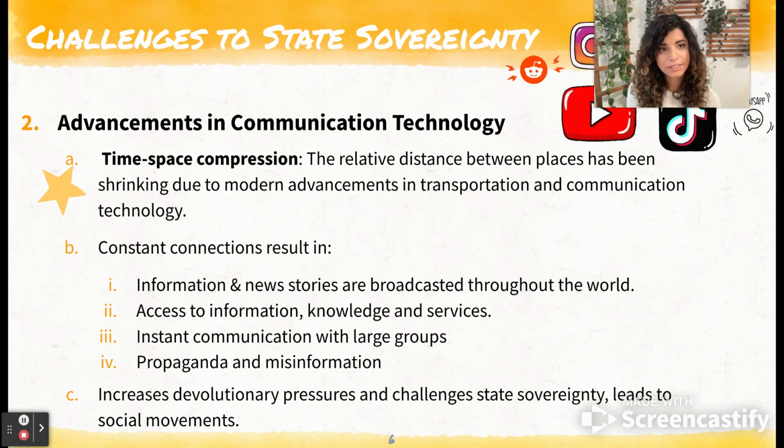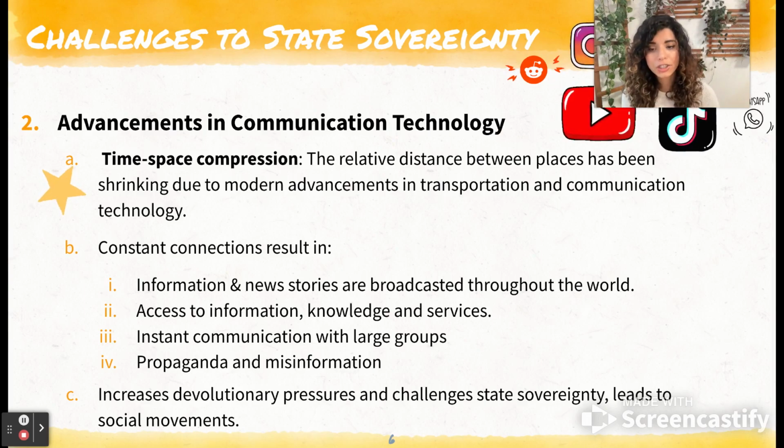Constant connections between people and places can result in information and news stories being broadcast around the world. Access to information, knowledge, and services is then also expanded. Instant communication with large groups. So in a blink of an eye, you can tell a huge group of people the same message. And it can also lead to propaganda and misinformation, which I think everybody should be well aware of, right, for yourself as you're using your technology.